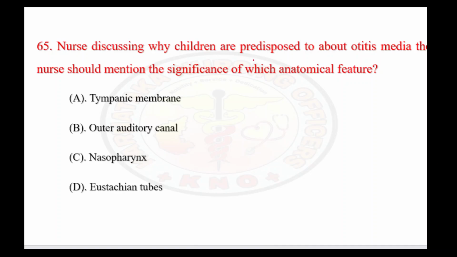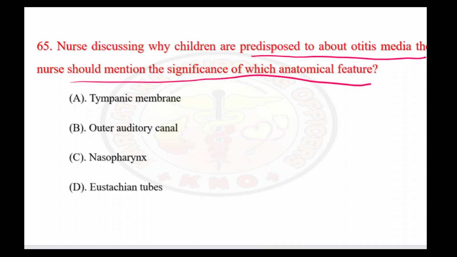Nurse discussing why children are predisposed to otitis media. The nurse should mention the significance of which anatomical feature. So whenever we are discussing otitis media with parents or with the family members, about which anatomical feature are we talking? Otitis media is caused where? The options given are tympanic membrane, outer auditory canal, nasopharynx, and eustachian tube.